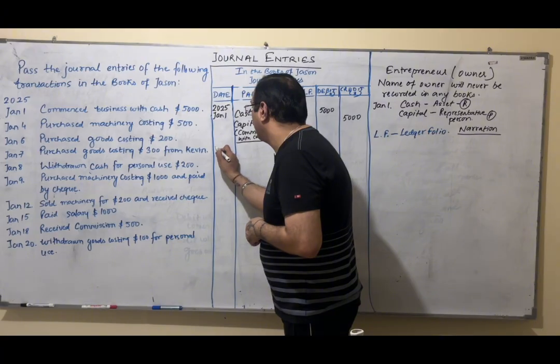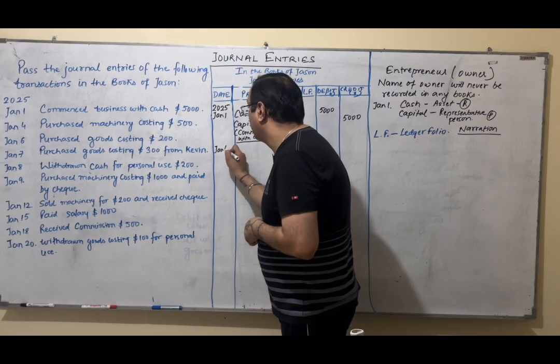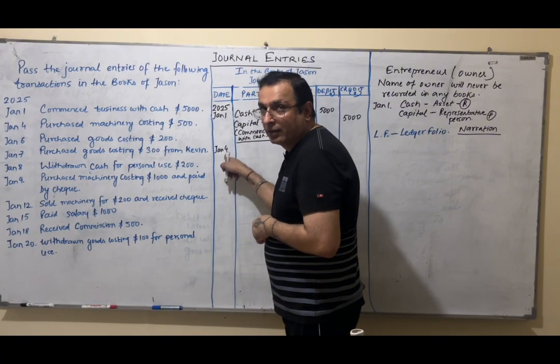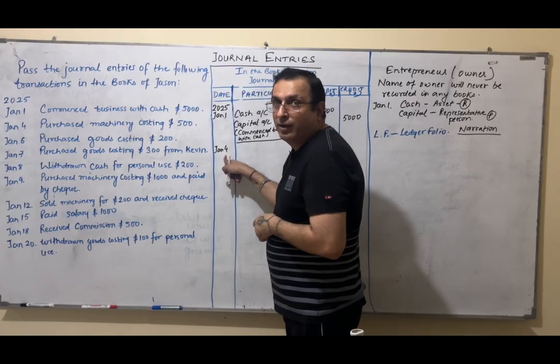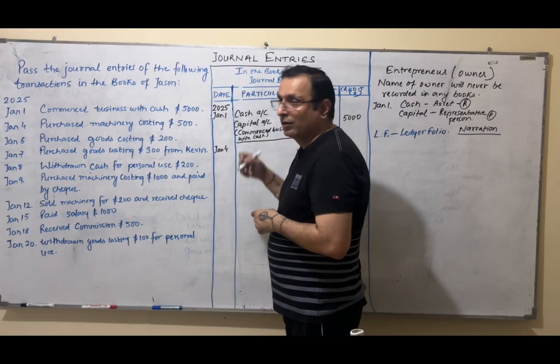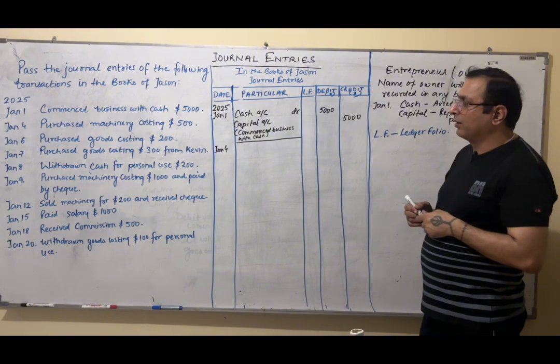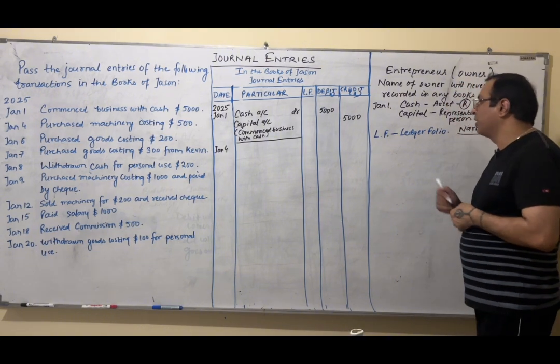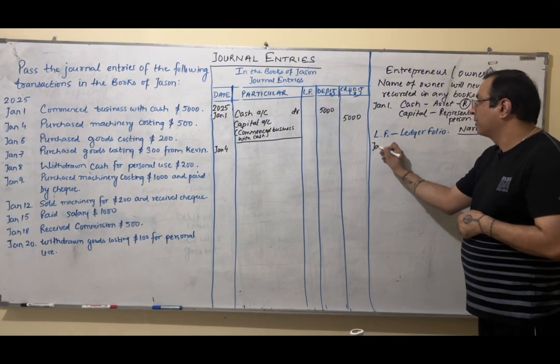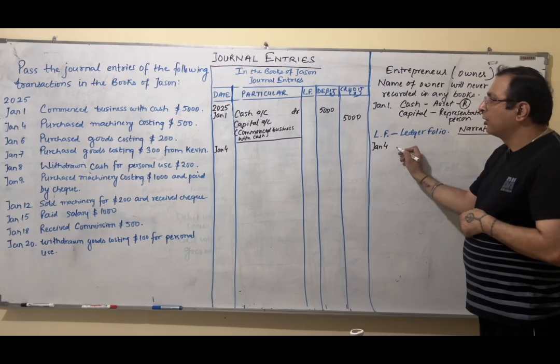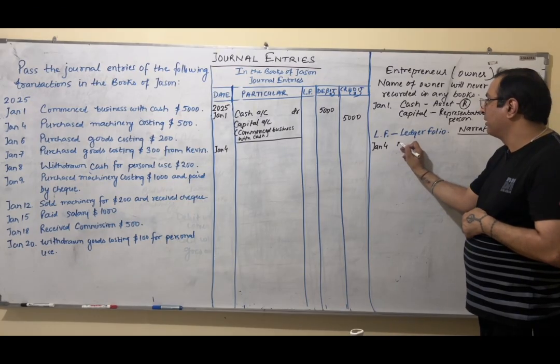It's Jan 4. One more thing, guys, month and date. This is the sequence. Cannot write 4 Jan, just write Jan 4. Okay. Now, purchased machinery costing 500. Again, we can make out the two aspects. Jan 4. The two aspects are, we can see machinery.